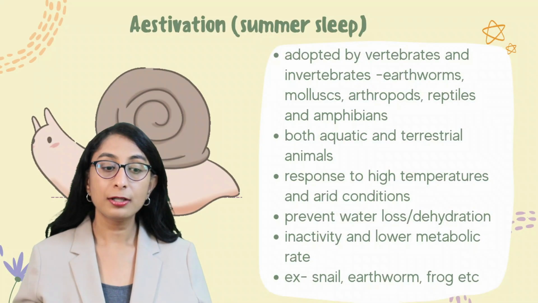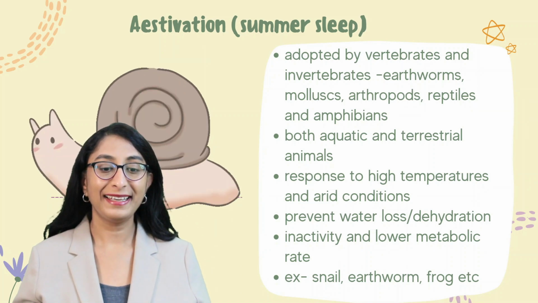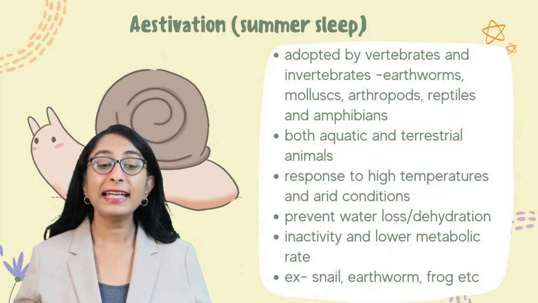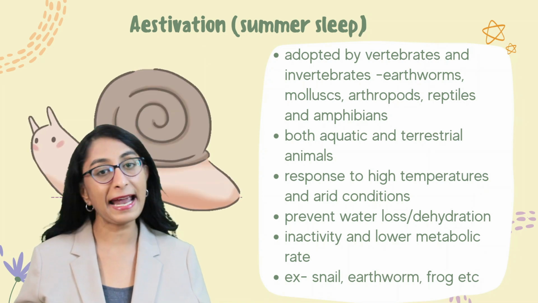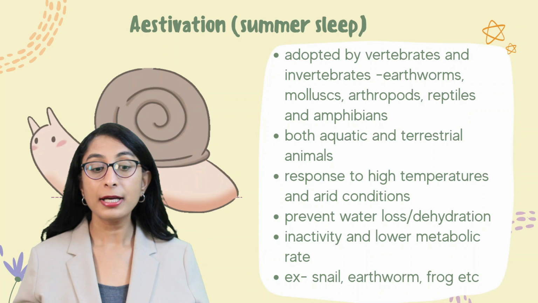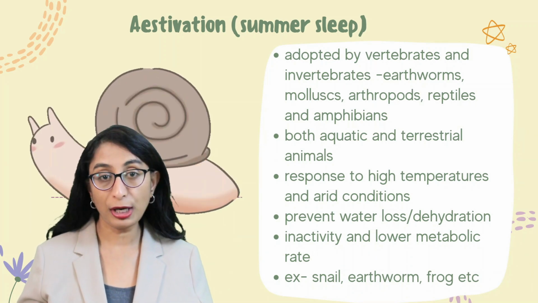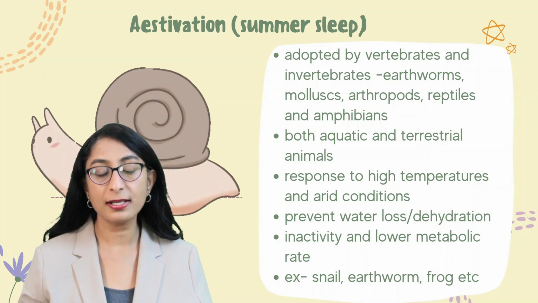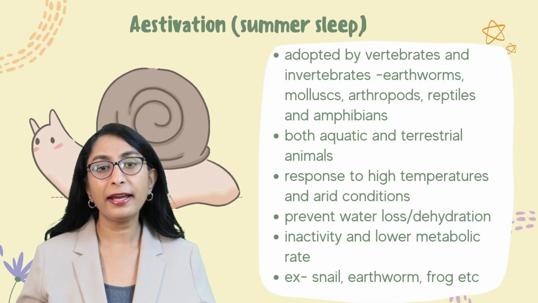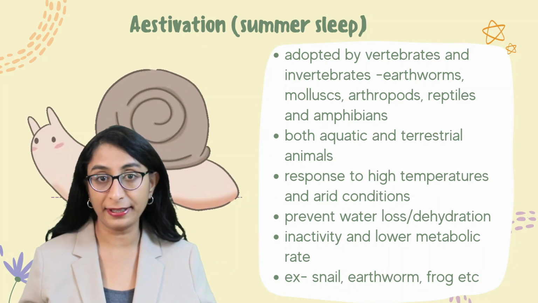Next, moving on to aestivation or summer sleep. This is an adaptation by both vertebrates and invertebrates. So you can find aestivation among earthworms, mollusks, arthropods, reptiles, and amphibians which live in extremely hot and arid conditions. Arid means dry, right?